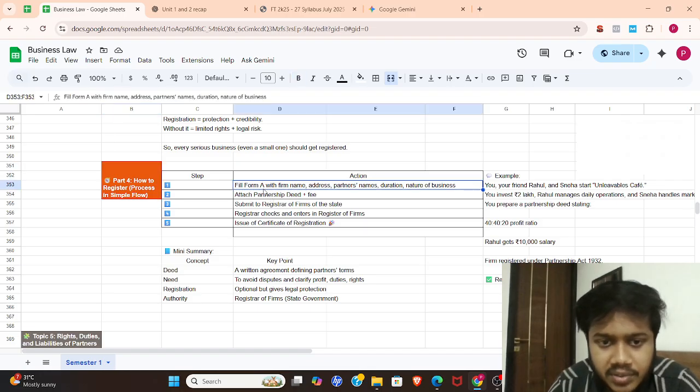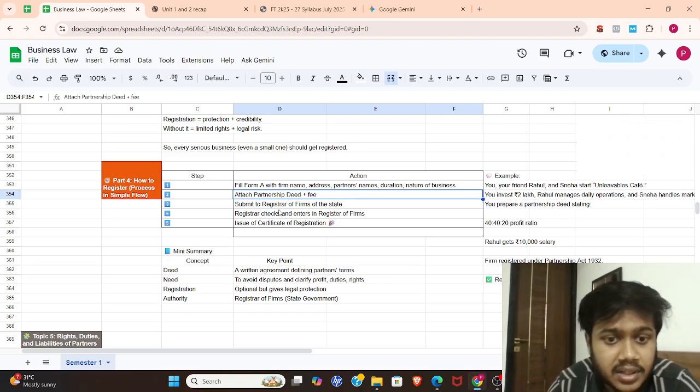So first, fill form A: form name, address, partners' names, duration, nature of business. Attach the partnership deed and fees, and submit to the registrar of firms of the state. The registrar checks and enters it in the register of firms. Then the certificate of registration is issued.